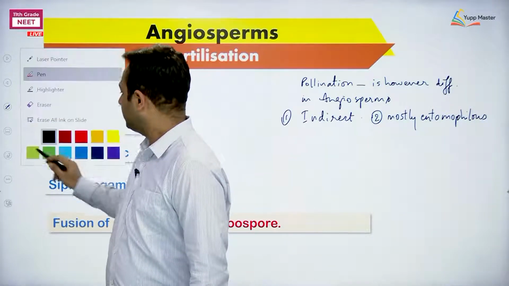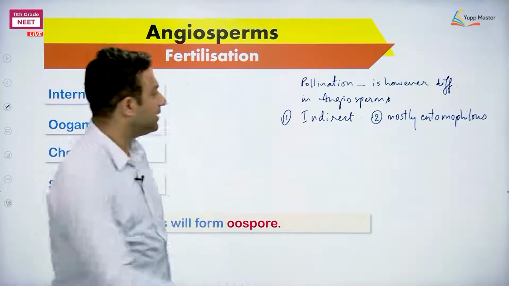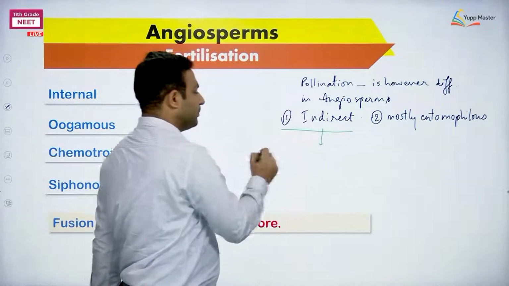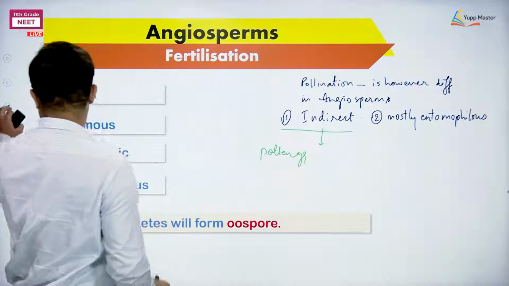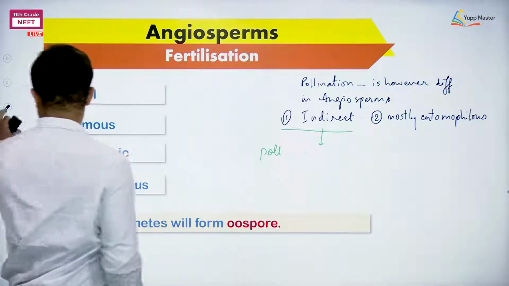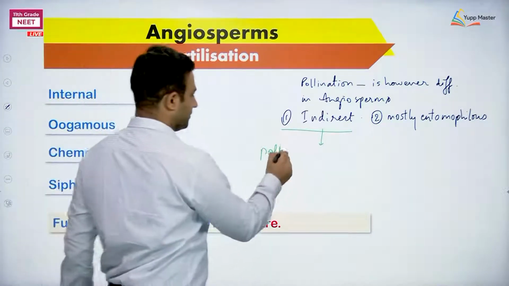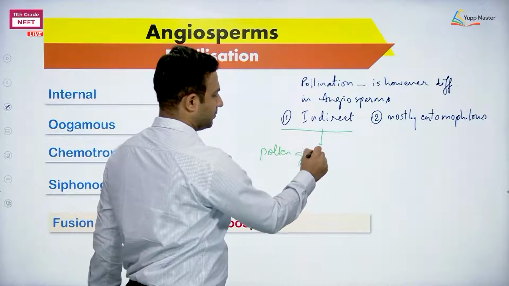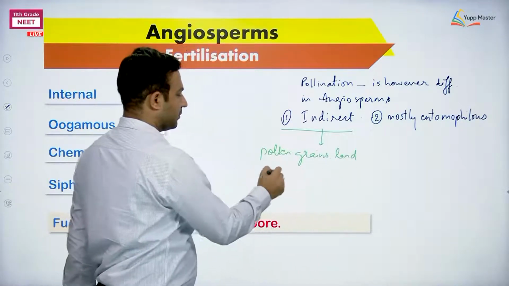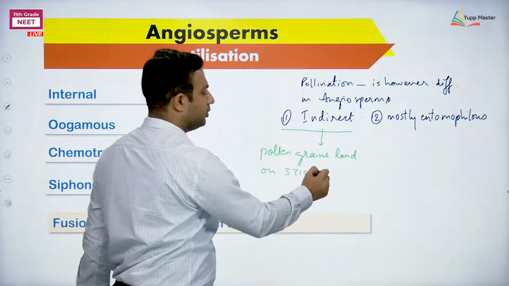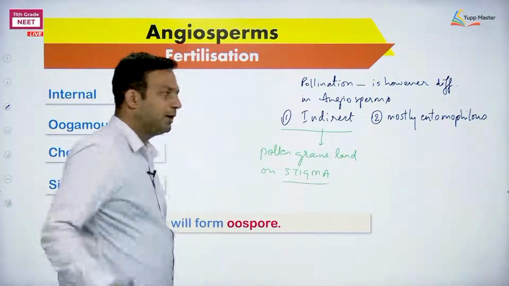Indirect means pollen grains land on the stigma, not the ovule directly.